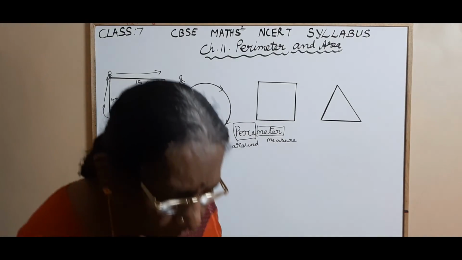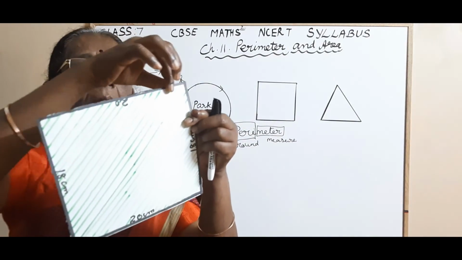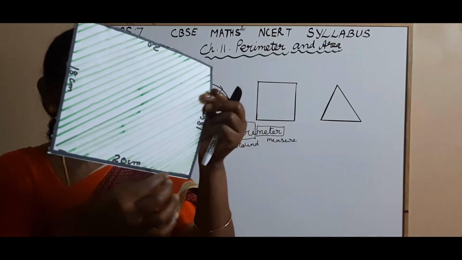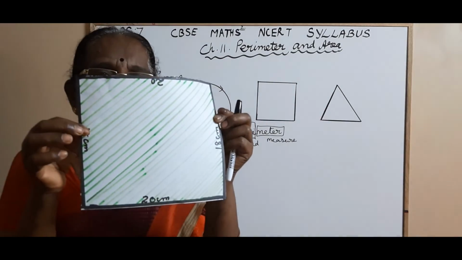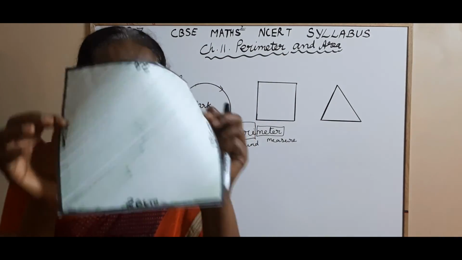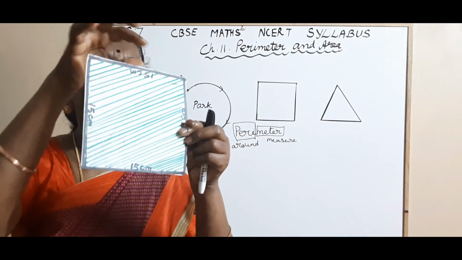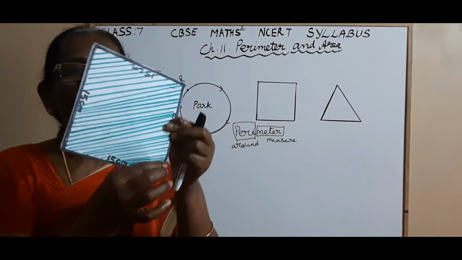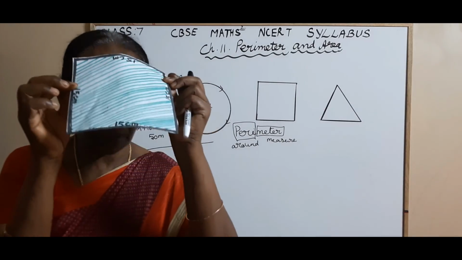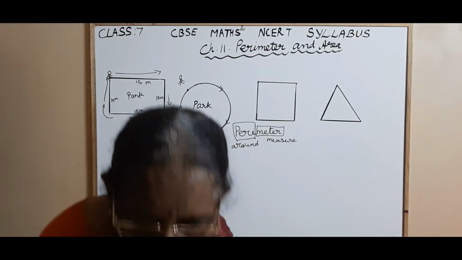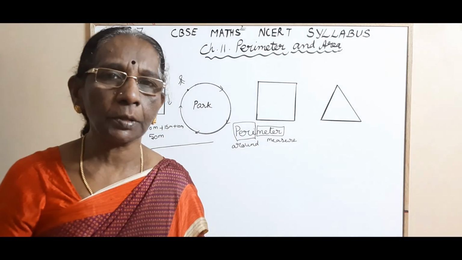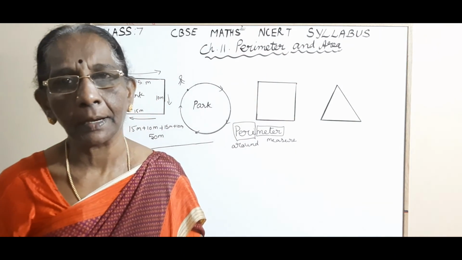And if you take this, the total length of this black boundary represents the perimeter of this shape. And if you take this one, the total length of the black boundary represents the perimeter of this shape. Okay, children? I think you might have understood the concept of perimeter clearly in this session.